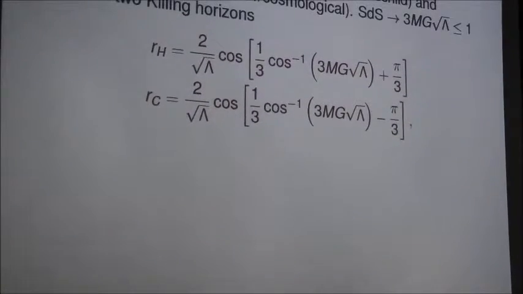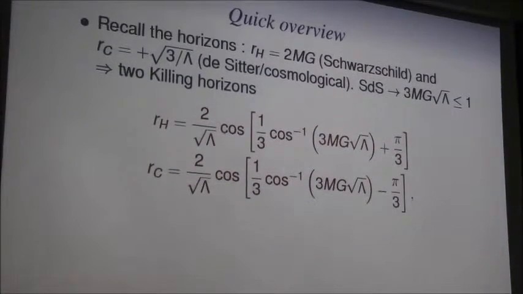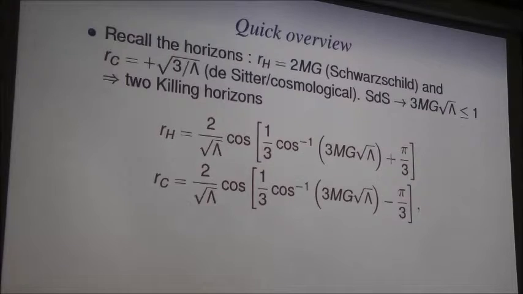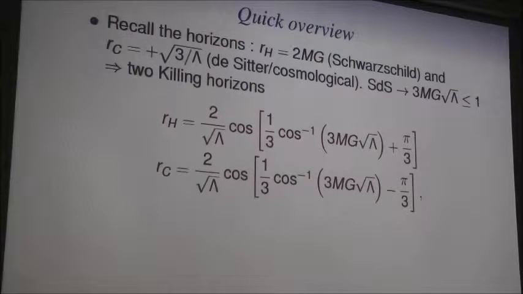Let us recall the horizons. For Schwarzschild, at twice mG, it is the black hole event horizon, and the de-Sitter horizon of empty de-Sitter space is at the square root of 3 by lambda. It is the de-Sitter or cosmological event horizon.